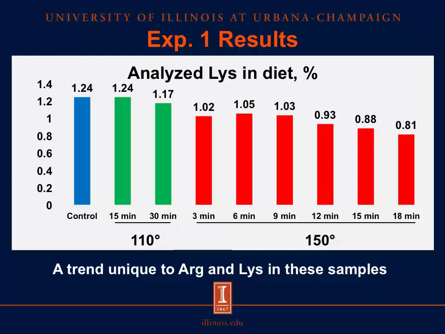And I should note that if you look at the analyzed concentration of the amino acids in this diet, you see this both in arginine and lysine quite markedly. And that makes sense because both of these amino acids have terminal amino groups.